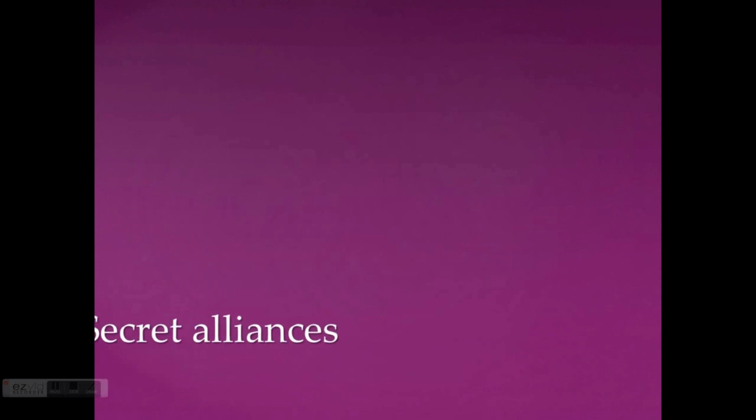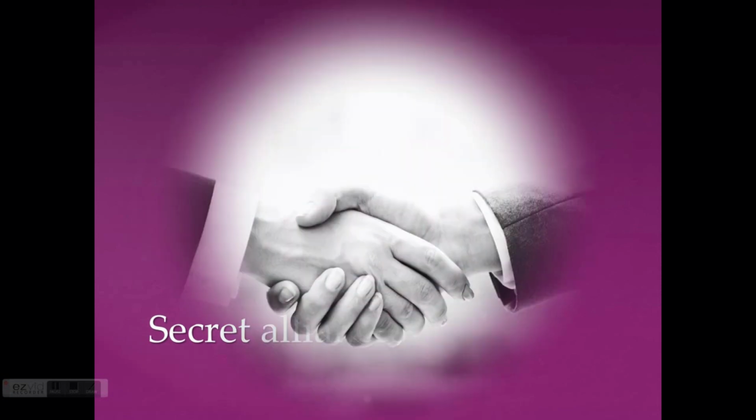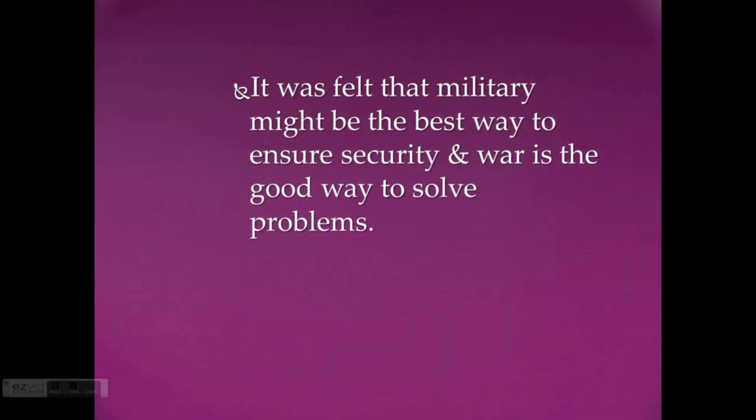Now let's go for secret alliances. Actually, in the First World War, the war was between Serbia and Austria. But due to the secret alliances of Serbia and Austria with different countries, it turned into a world war. The same repeated in the Second World War also. The war was between only Germany and Poland. But due to the secret alliances between the countries, it became a world war. So these secret alliances played a major role in turning a small war into a world war. Indirectly to say, secret alliances are the main reason behind the world wars, right?